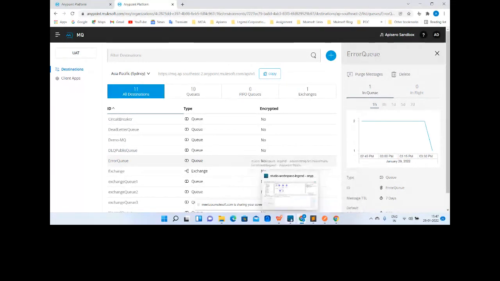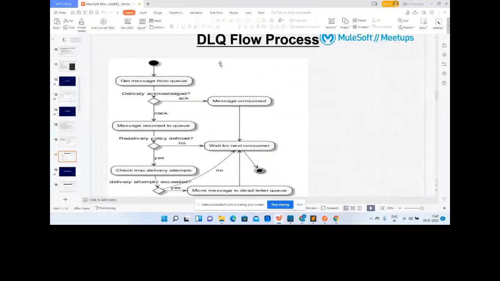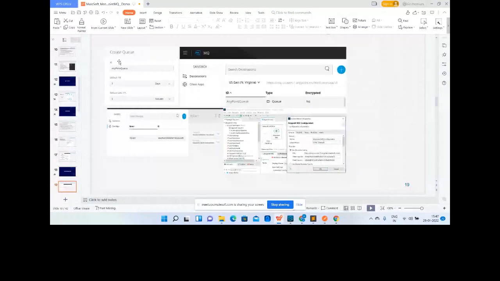Let me go back to my PPT once. So this is clear how DLQ works and all the concepts before that, starting with Anypoint MQ. We have seen how we can provide the configuration, how we can create different queues, how we can implement dead letter queue. We have understood how we can create client applications and why they are used to authenticate the Anypoint locations, so that you can use the queues which are created in a particular location.